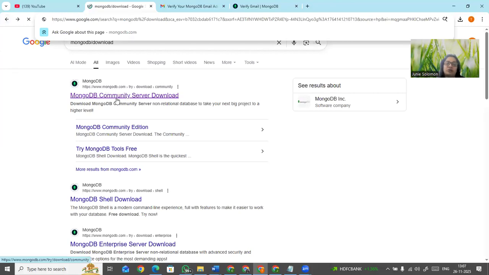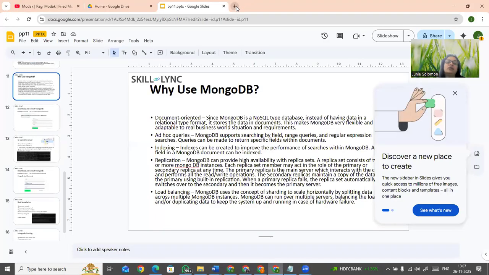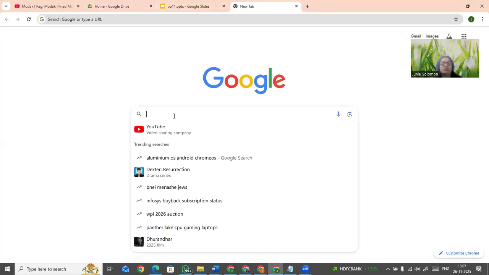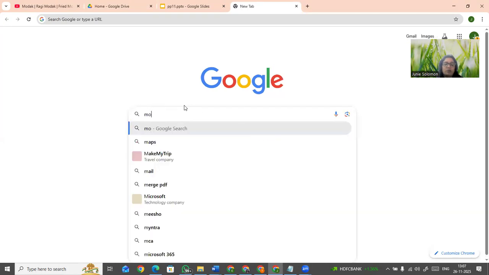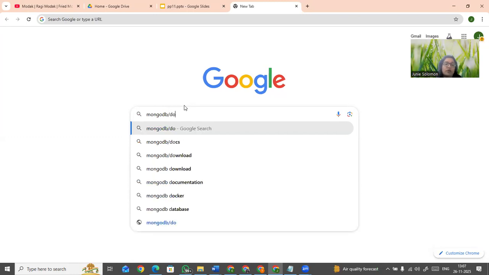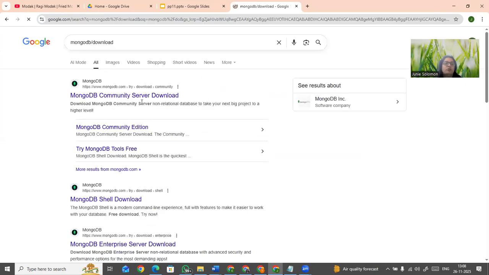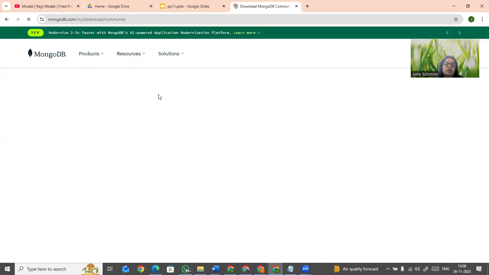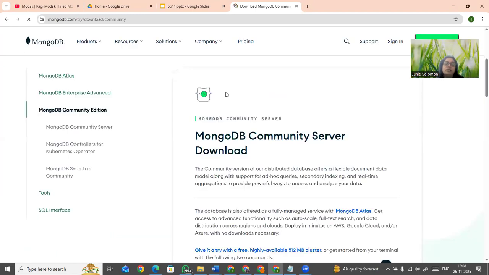Just select the MongoDB community server. When you initially step into the MongoDB community server, guys have a look here. When you type mongodb.com slash download, you have to type, okay? Slash download. The first time when you guys go into the MongoDB community server slash download, you can see that they will ask